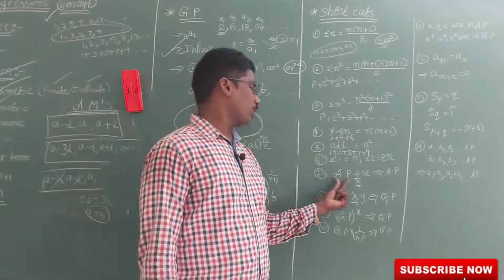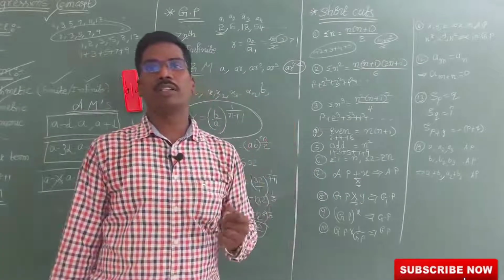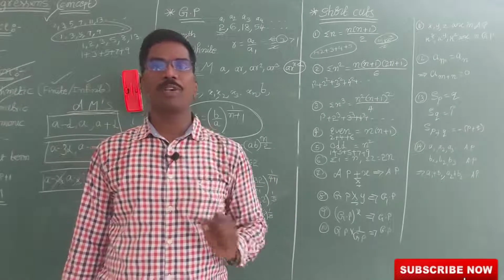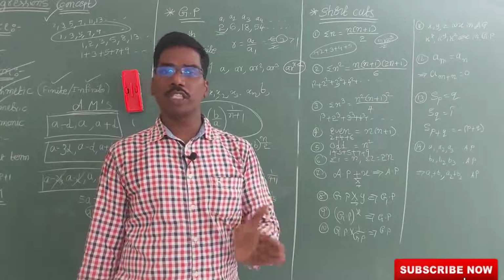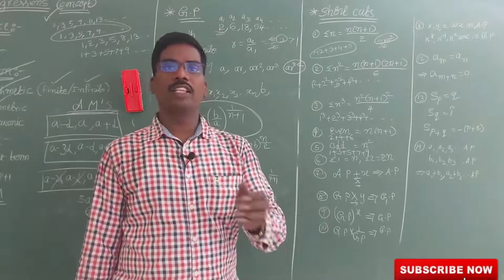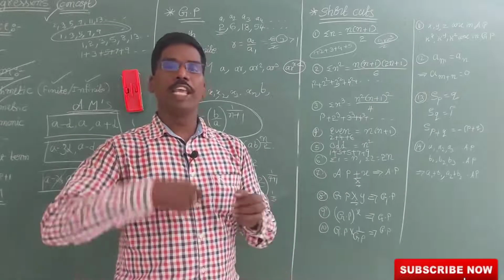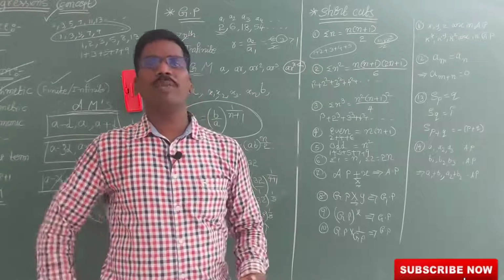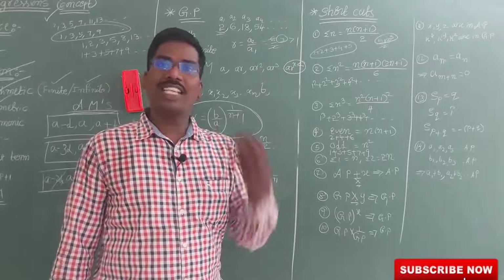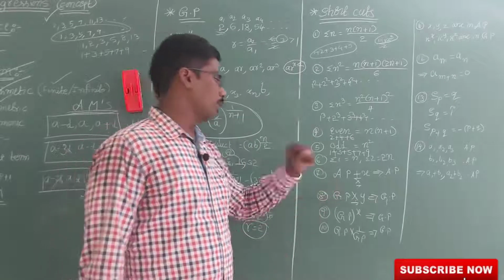If I take an arithmetic progression, for example 1, 2, 3, 4 and so on, and multiply with a fixed number, say 3, then 3 ones are 3, 3 twos are 6, 3 threes are 9, 3 fours are 12. So 3, 6, 9, 12 is also an arithmetic progression. Means if I add, subtract, multiply or divide, whatever it may be, the resulting sequence is also an arithmetic progression.